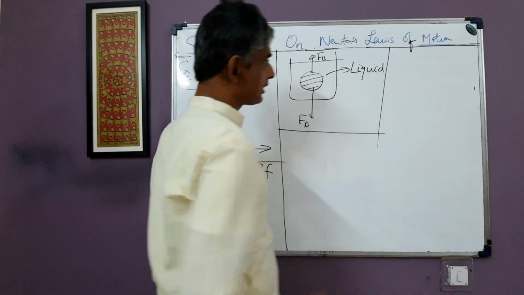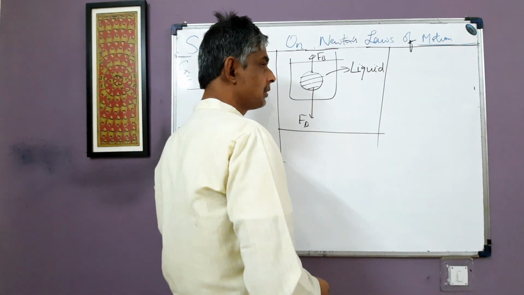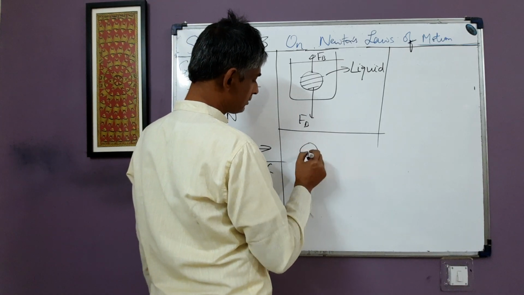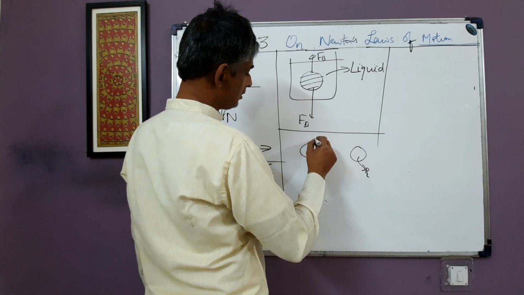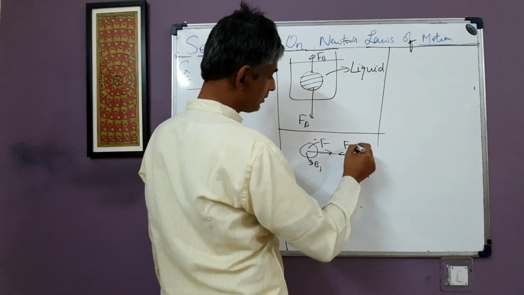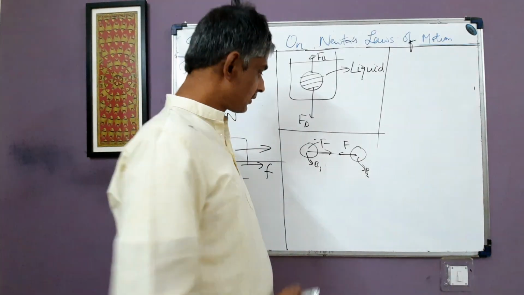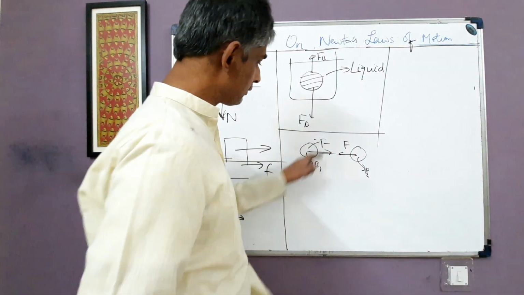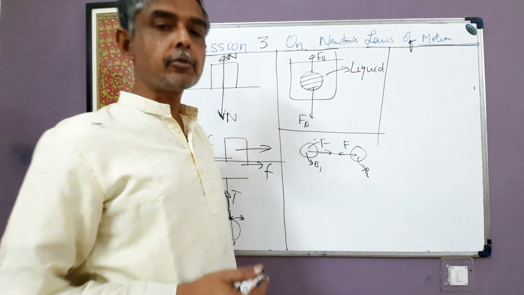I'll take up some more examples. For example, suppose two bodies are there, body B1 and body B2. They exert attractive gravitational forces on each other. According to Newton's law of universal gravitation, F = G m1 m2 / r squared. So B1 and B2 exert equal and opposite gravitational forces F on each other. They are equal in magnitude and opposite in direction. These two forces F are also examples of interaction forces.